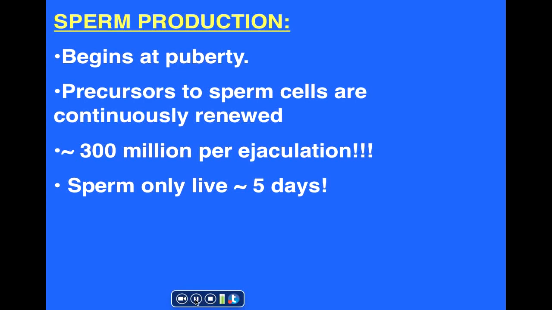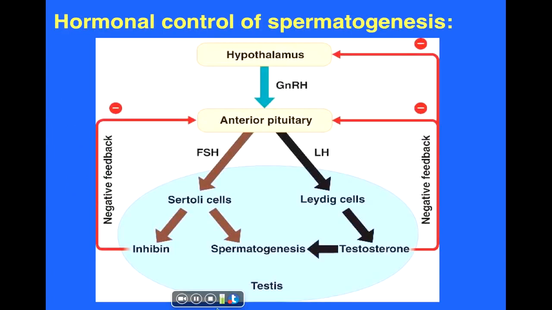Let's now take a brief look at the mechanisms involved in regulating spermatogenesis in men. Here we're looking at a figure illustrating hormonal control of spermatogenesis. There are a variety of regions and hormones involved in this regulation process. Let's mention initially that we have portions of our brain, namely the hypothalamus and the pituitary, that produce hormones that regulate spermatogenesis. Toward the bottom of this figure, we see a single testicle. Lots of things happen within a testicle, but ultimately we're looking at the production of sperm cells, or spermatogenesis.